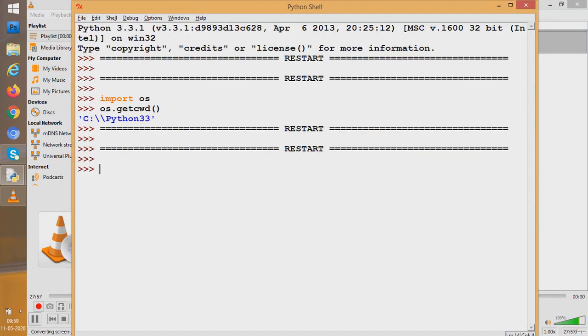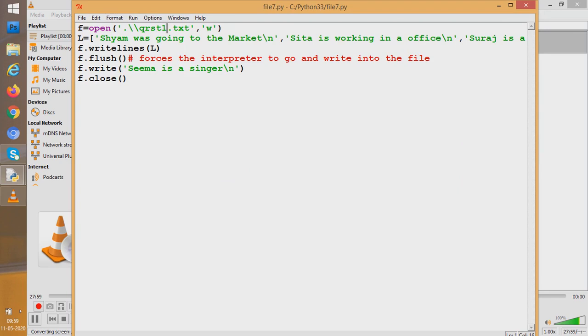Now what was that? Why did I give dot slash slash? Dot slash slash is current. Again, the same thing: I said go and save in the current working directory. If I had given nothing, it would also have saved in the current working directory. But here I am specifically saying to save in the current working directory. Dot stands for the current working directory. Understood, students? And now it is said that I am using a relative path name. So here, what am I using? A relative path name.